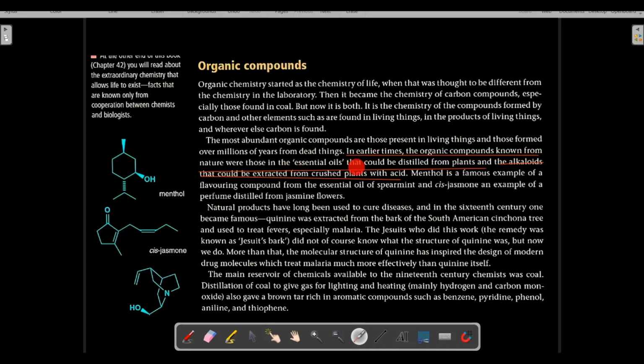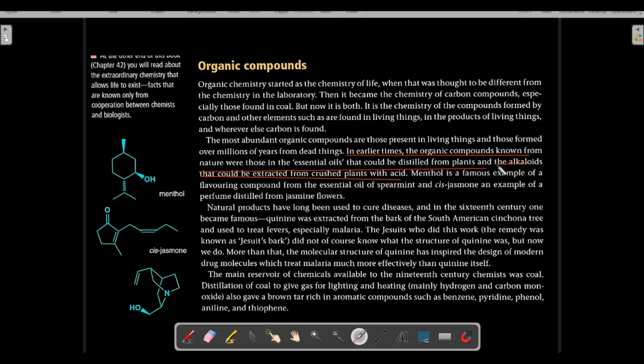Okay, so what are essential oils and alkaloids? I am going to tell you in this lecture itself. But first of all, understand that essential oils are distilled from plants. How are essential oils obtained? Essential oils are obtained by distillation of plant materials, whereas alkaloids are formed by extracting the crushed plants.